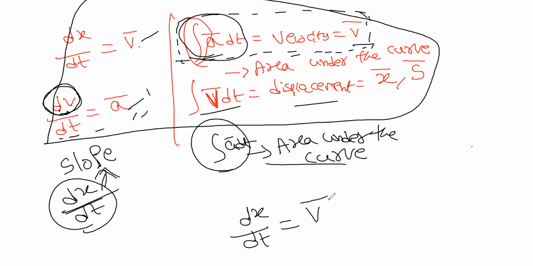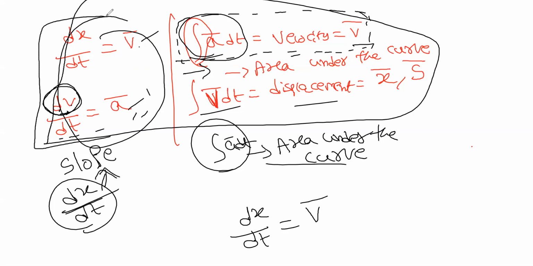Maximum cases you will see only these two. Integration you will see when you go in higher parts. Mostly you deal with differentiation. dx by dt is v, dv by dt is acceleration.